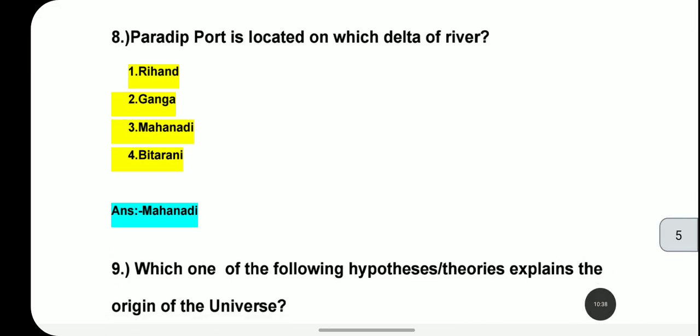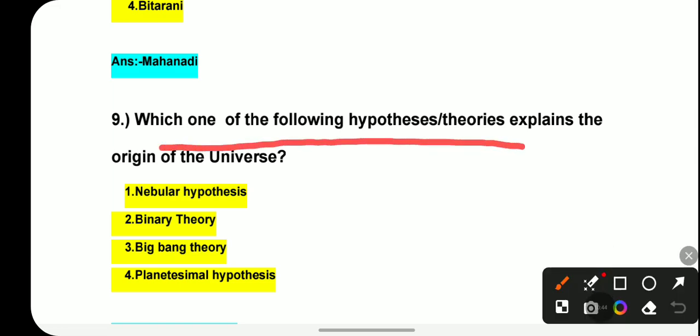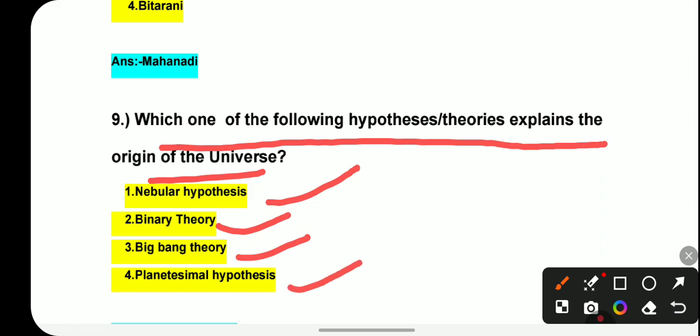Now moving on to the next question. We have to tell which one of the following hypotheses or theories explains the origin of the universe. The first is the nebular hypothesis, then the binary theory, the Big Bang theory, and the planetesimal hypothesis. The correct answer is the Big Bang theory. The Big Bang theory explains the origin of the universe. It holds that the universe emerged from a single point. There was a one-point object that exploded, and our whole universe originated from there. So this is basically the Big Bang theory.